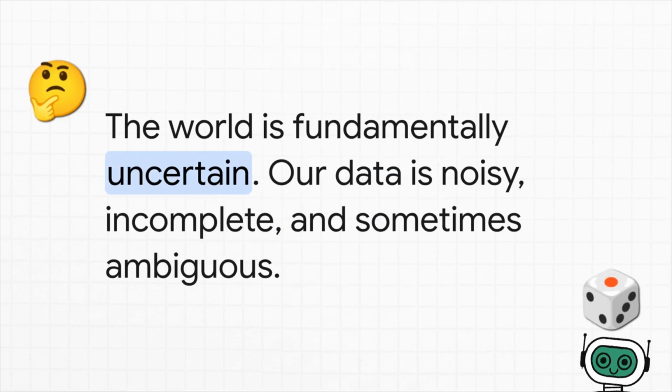Because let's face it, uncertainty is the default setting for the real world. Our data is always going to be a little bit noisy, a little bit incomplete. A model can't just ignore this reality. It needs a formal way to talk about it and manage it. And that formal language is probability.